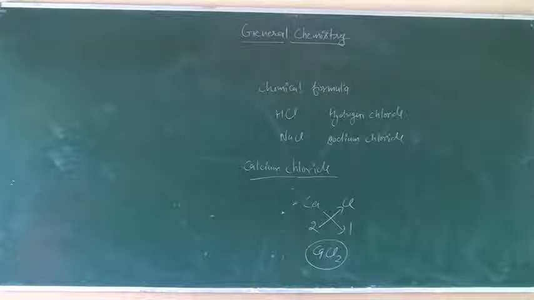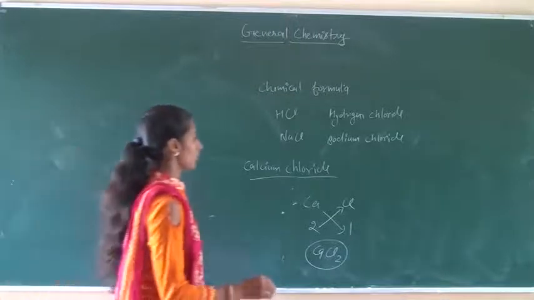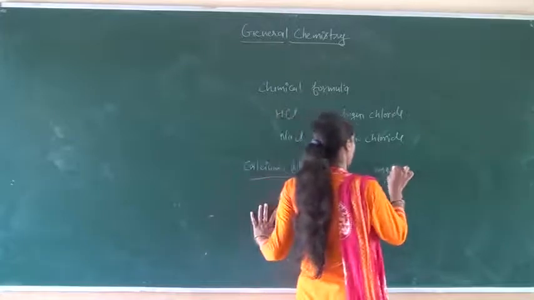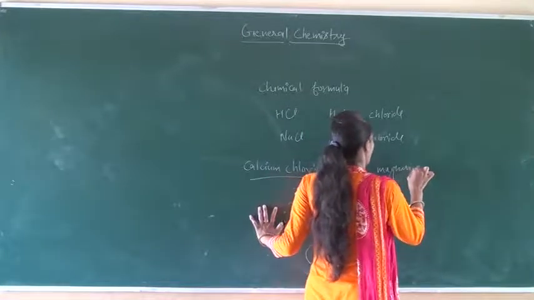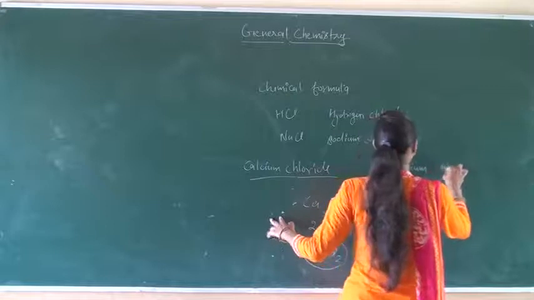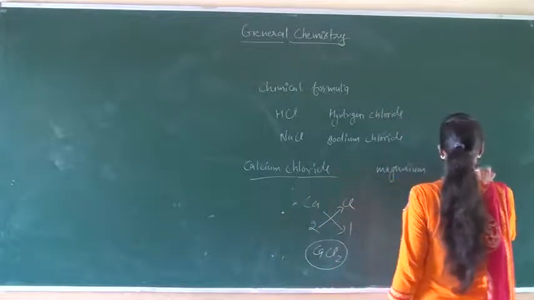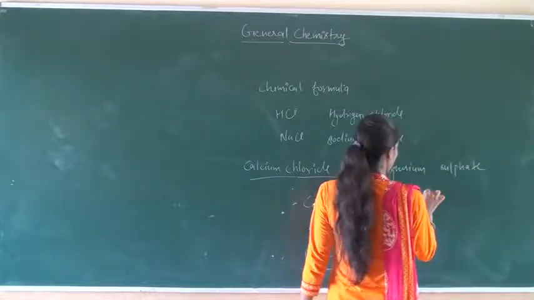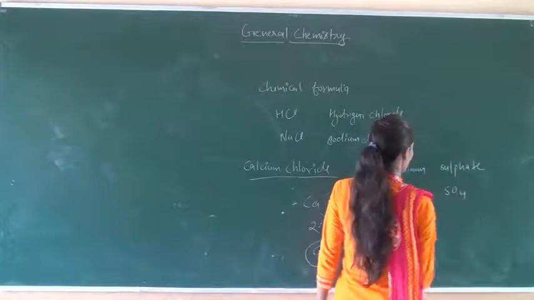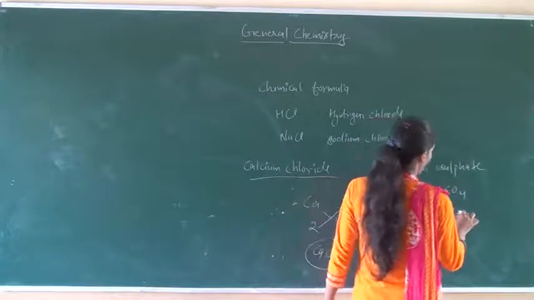Similarly, we can write any chemical formula. For example, magnesium sulfate. Magnesium has the symbol Mg, sulfate is SO4, valency 2 and 2.